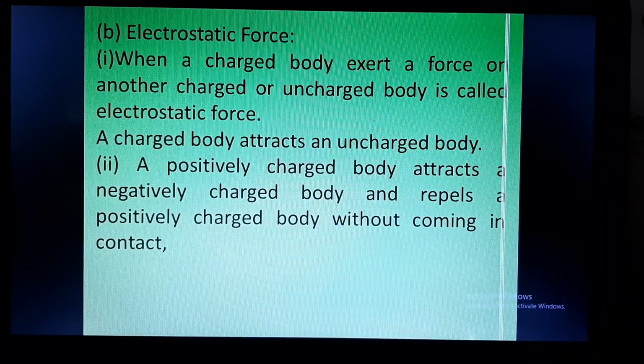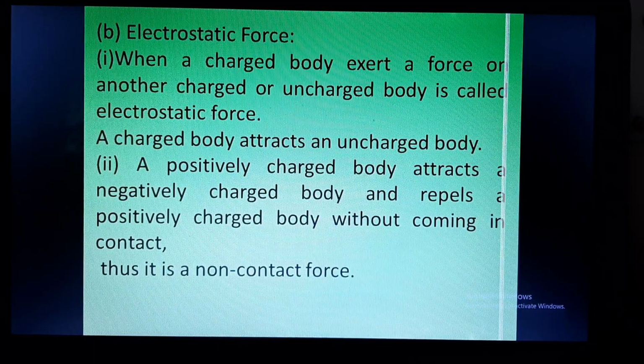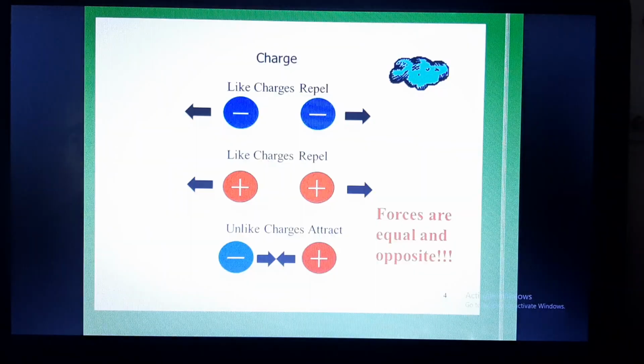So this is similar to the magnetic poles. There also, similar poles repel each other. Here also, similar charges are repelling each other. There also, opposite poles attract each other. Here also, opposite charges are attracting each other, and all this is happening without coming in contact. So it is a non-contact force.